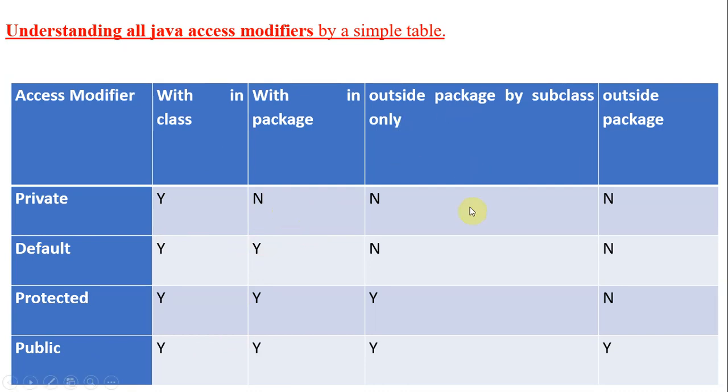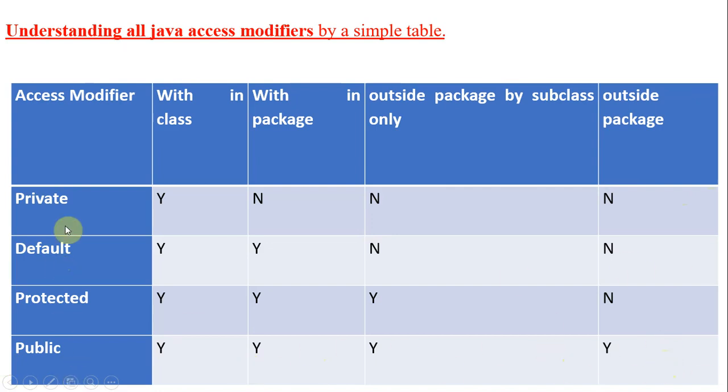Outside the package, only protected and public data can be accessed, not private and default. Access modifiers define the accessibility. All data members can be accessed within a class, but except private, the remaining are all accessible within a package. Except private and default, the remaining are accessible outside of a package, but protected only by subclasses. Outside a package, otherwise only public data can be accessed, not the others.